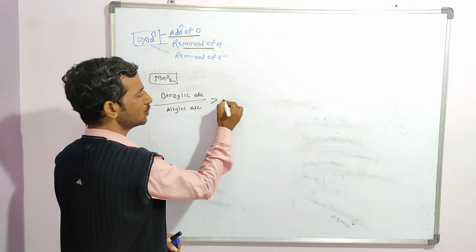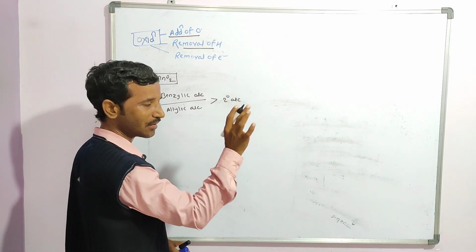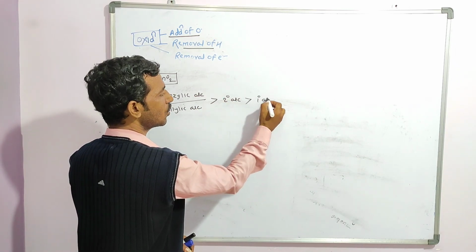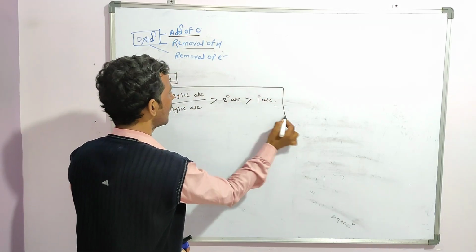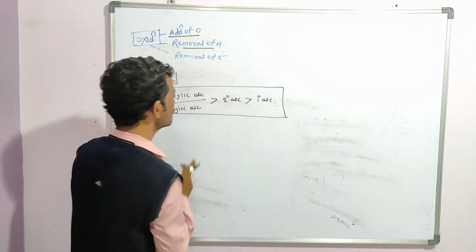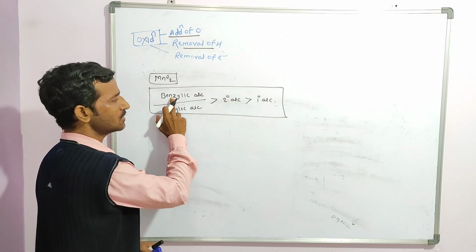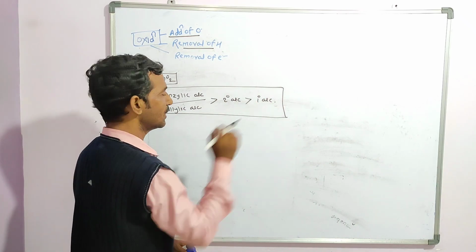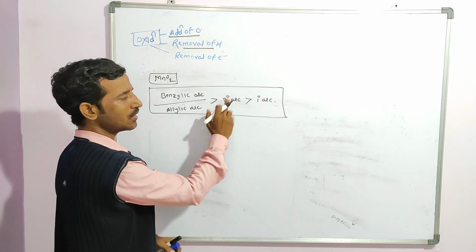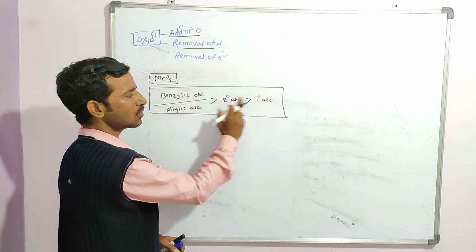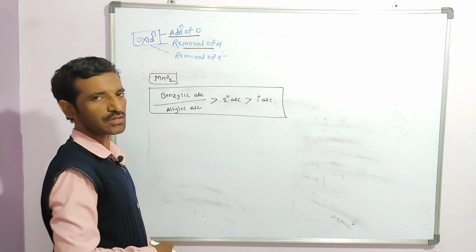Keep in mind, if benzylic 2-degree alcohol is present, it is converted into ketone. Benzylic 1-degree is converted into aldehyde. Allylic alcohol in 2-degree converts into ketone, and allylic alcohol in 1-degree converts into aldehyde.